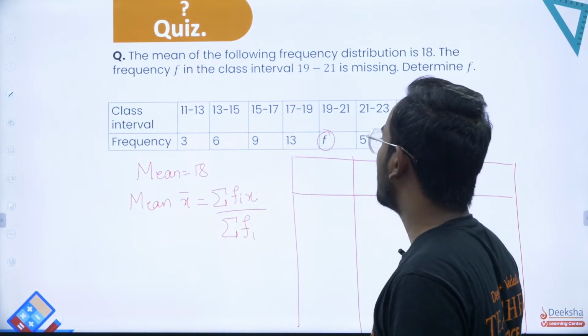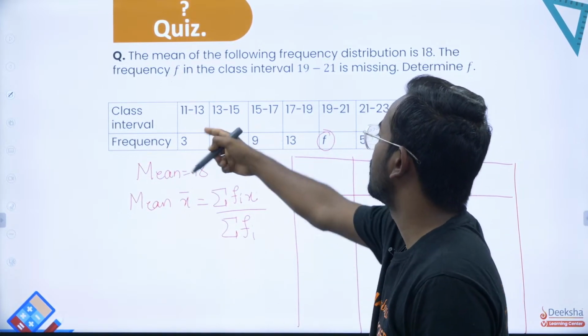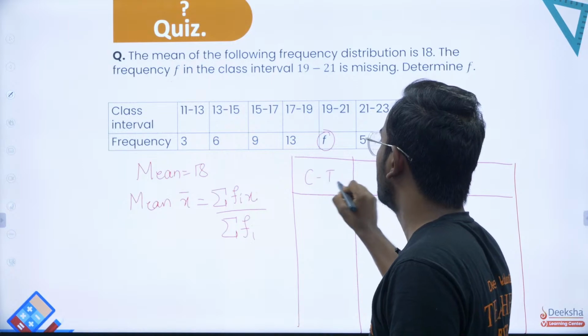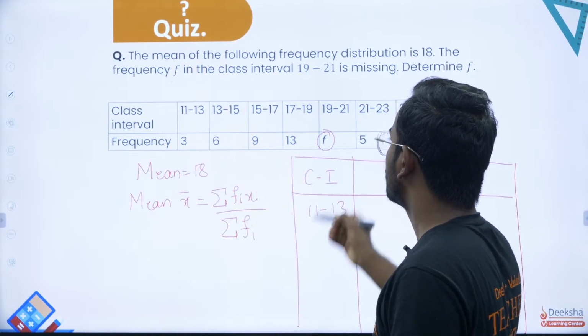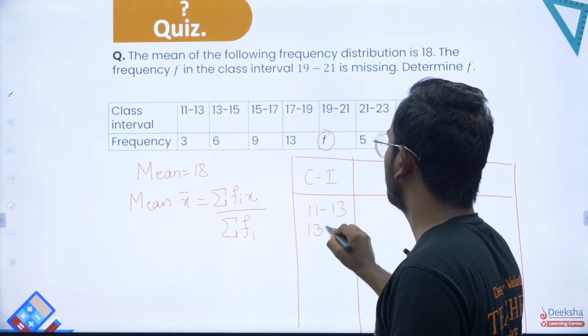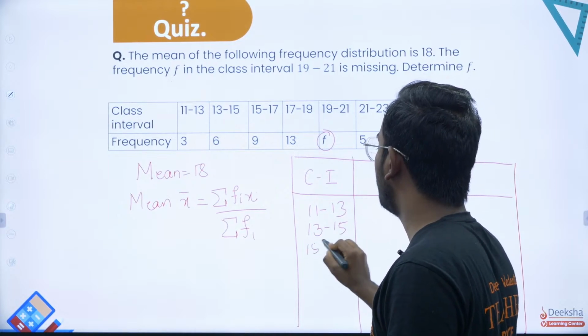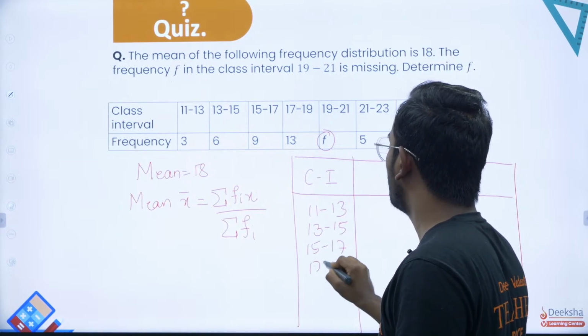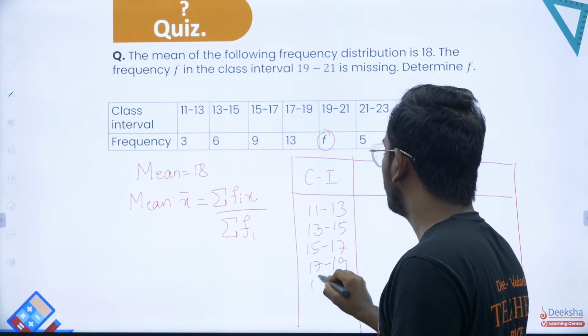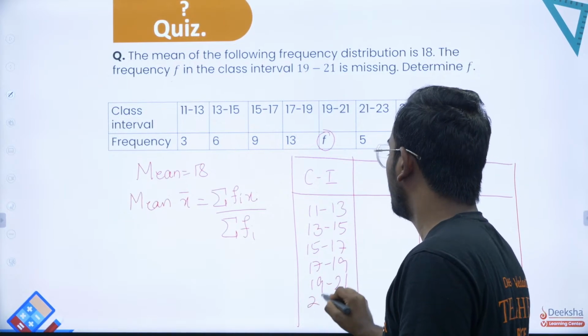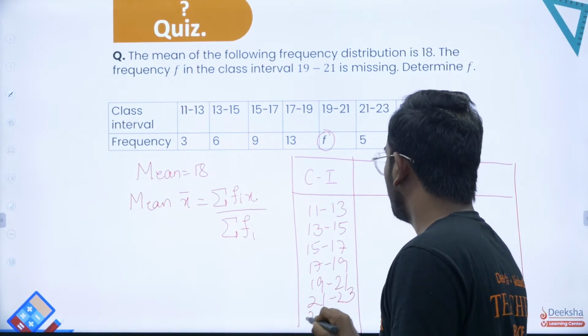I'll start with taking the class intervals. So from here, what is class interval? From 11 to 13, class interval 11 to 13. Next you have 13 to 15, followed by 15 to 17, then 17 to 19, 19 to 21, 21 to 23, followed by 23 to 25.